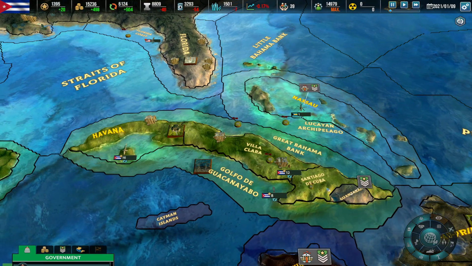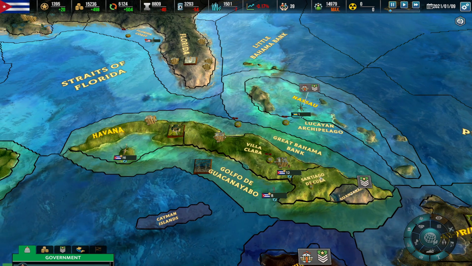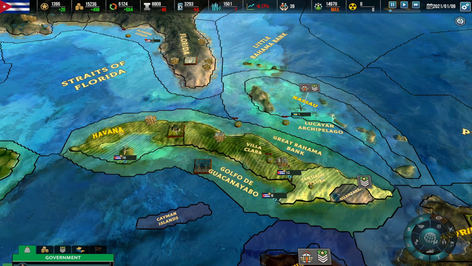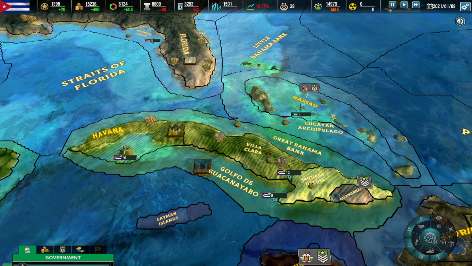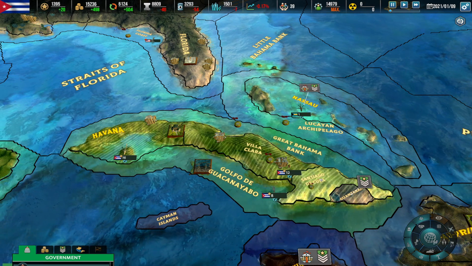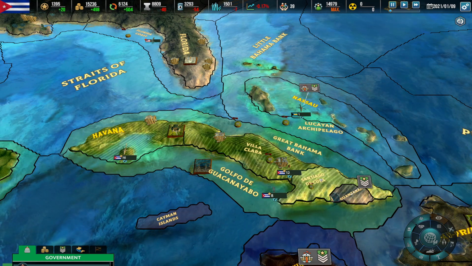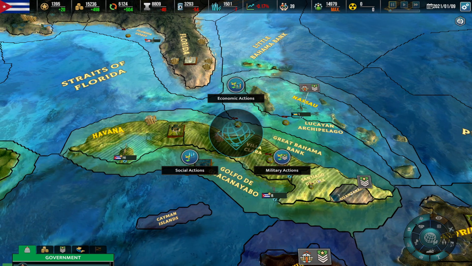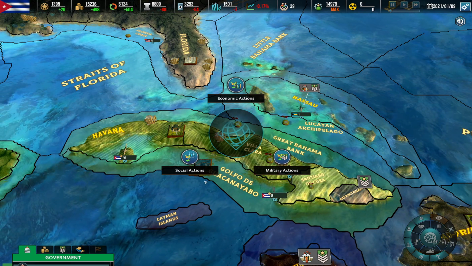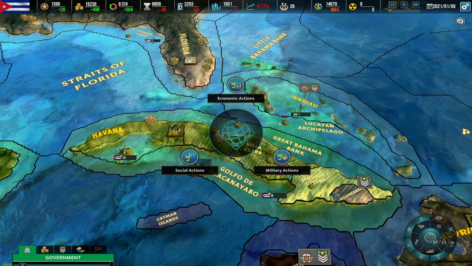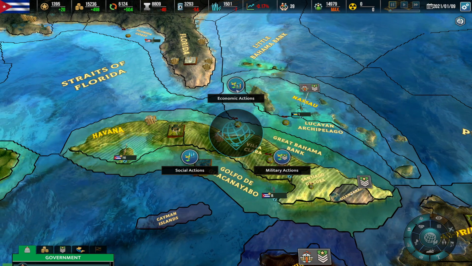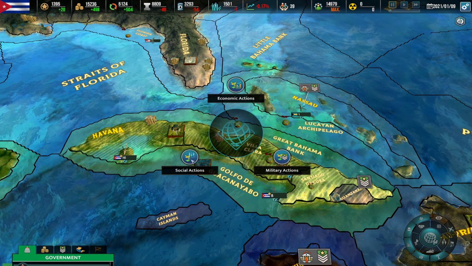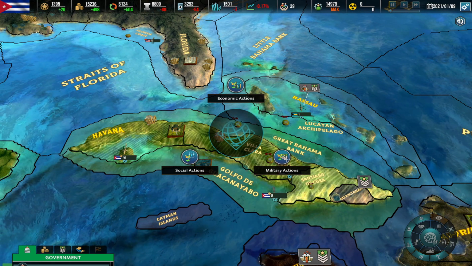Let's select the Santiago de Cuba province here. As you can see, if I click here, the province is going to be highlighted. You right-click here, and you're going to be presented with different actions. You have 3 actions that we can do here: economic actions, social actions, and military actions.